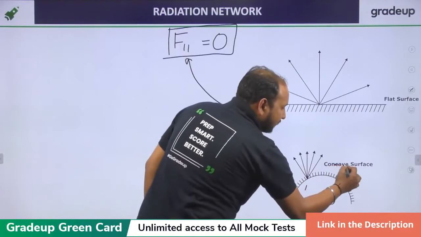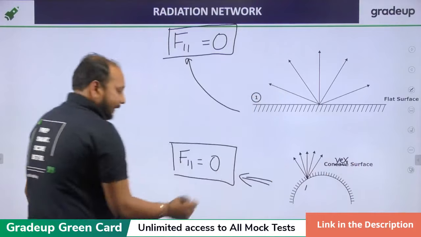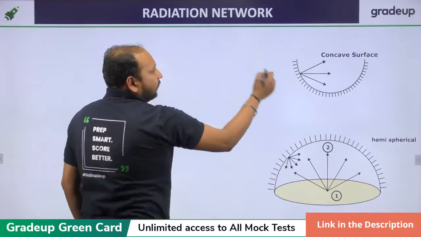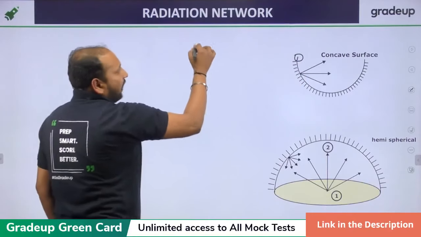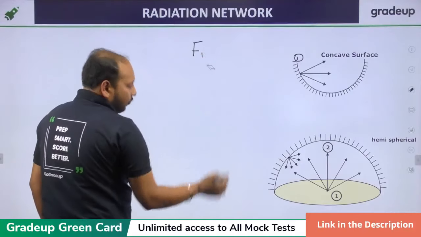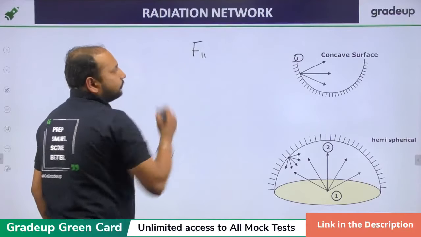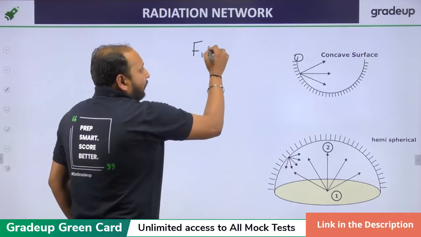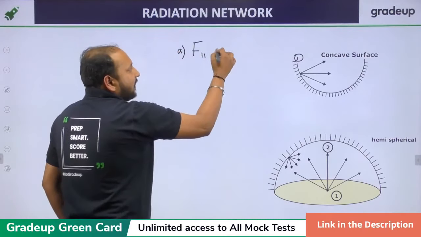This is convex. This is a convex surface. Clear? Take this concave surface. I'm taking this surface as 1. Can you tell me what will be F11? Not equal to 0. Very good. I'm taking options. Option A is F11 equal to 0.